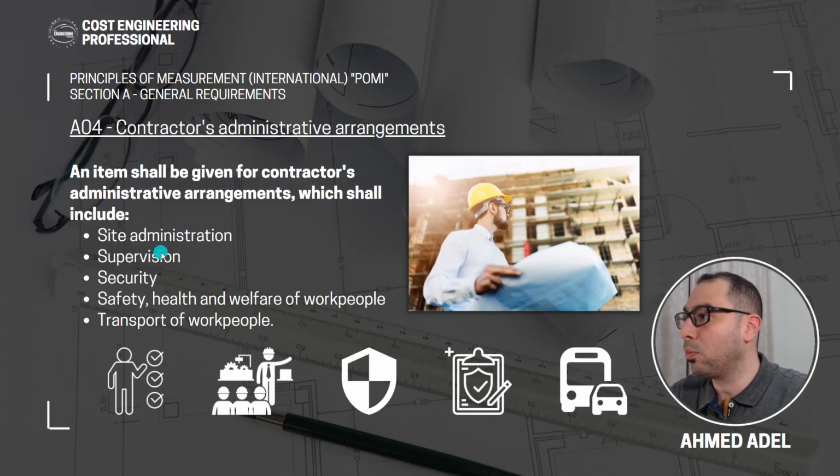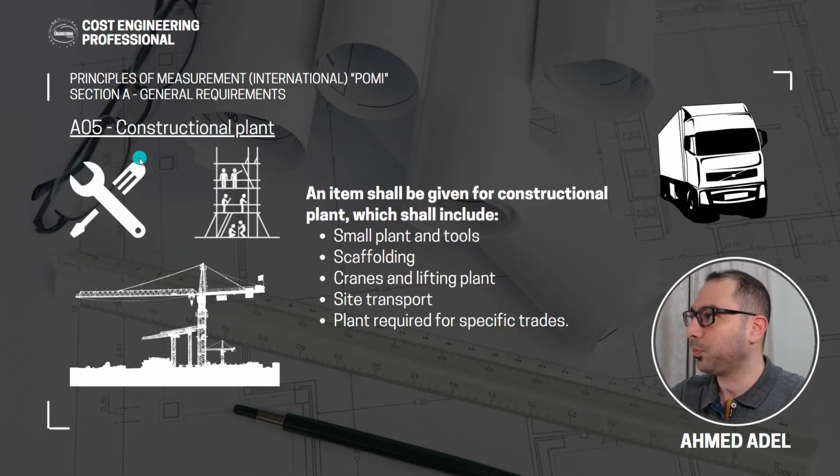So the contractor should be able to put money in the BOQ for the site administration, the project manager and the construction manager and the site engineer. These people are not loaded on any other BOQ items. So we should allow for them here in this section. Supervision, security, health and safety and all these things, transportation and so on. So contractors' administrative arrangements should come under the general requirements, section A of the POMI BOQ.